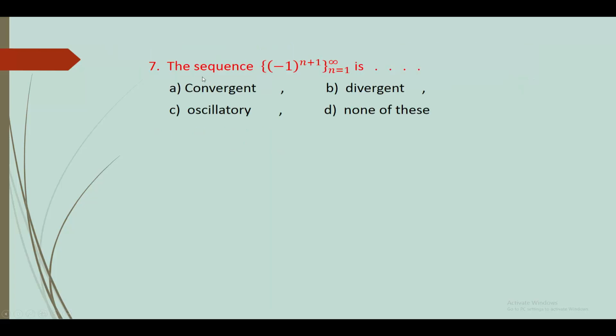7. The sequence (-1) raised to n plus 1, n varies from 1 to infinity, is: convergent, divergent, oscillatory, or none of these. Put n equal to 1: 1 plus 1 is 2, and (-1) squared is plus 1. For n equal to 2: 2 plus 1 is 3, and (-1) raised to 3 is minus 1. So the sequence is plus 1, minus 1, plus 1, minus 1, which is an oscillatory sequence. The answer is option C, oscillatory.